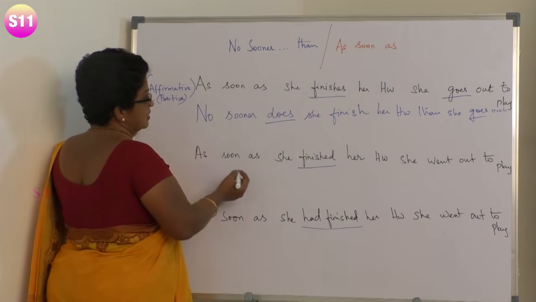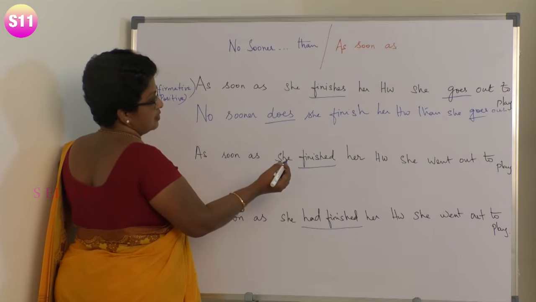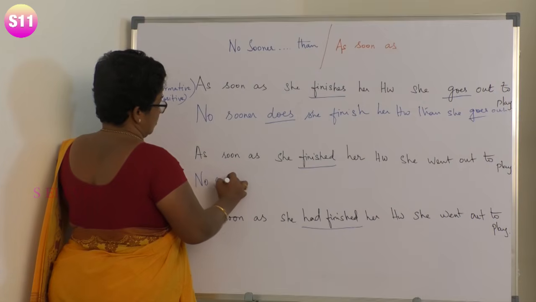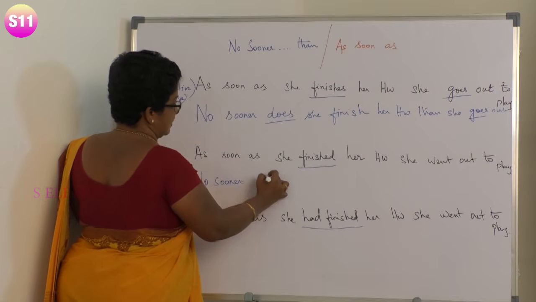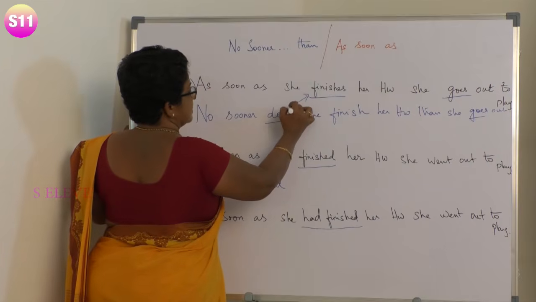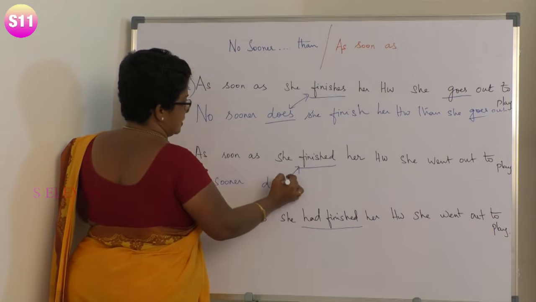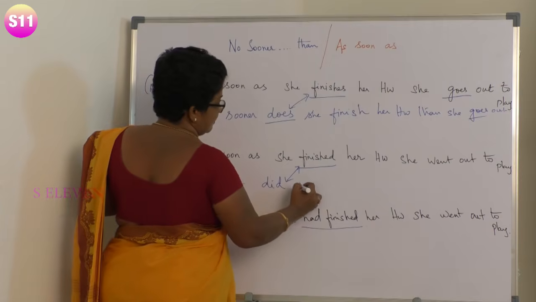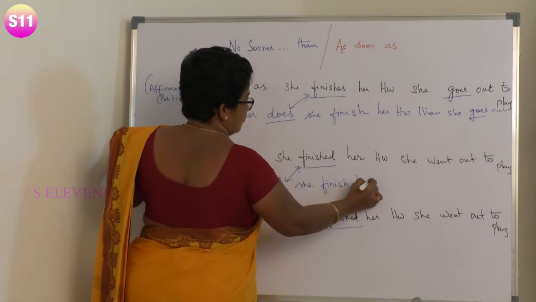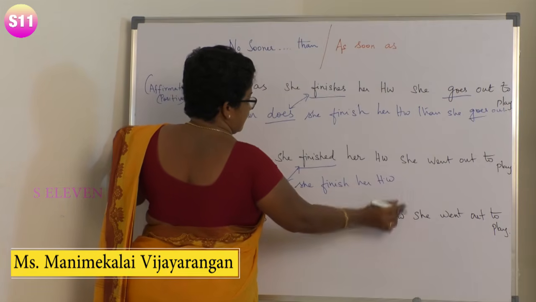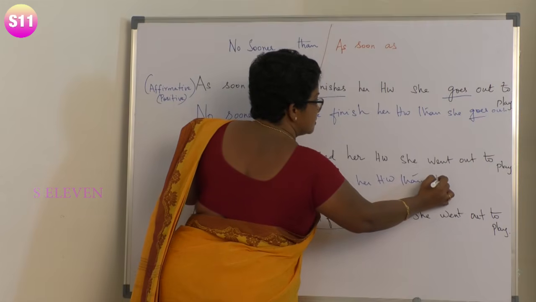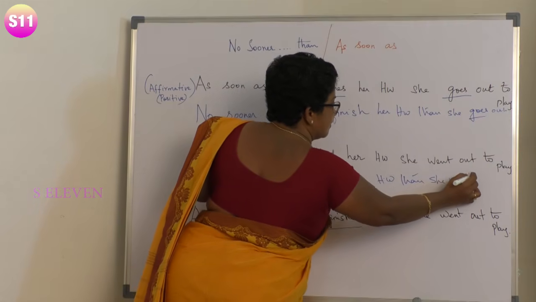Next one. As soon as she finished her homework, she went out to play. No sooner did. Why did? Because the previous one was present tense, and here this is past tense. So did. No sooner did she finish her homework than she went out to play.